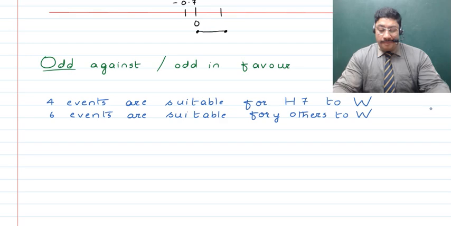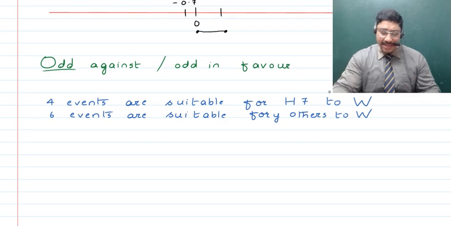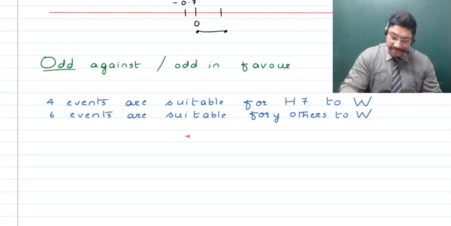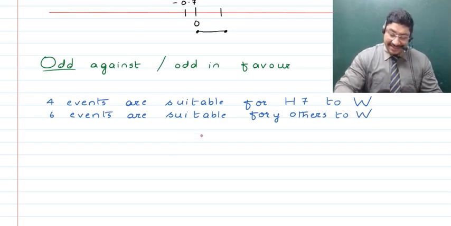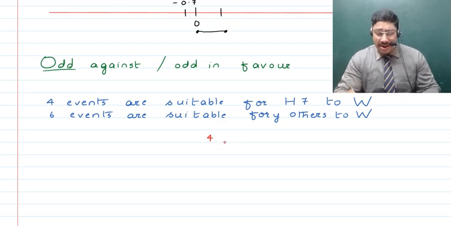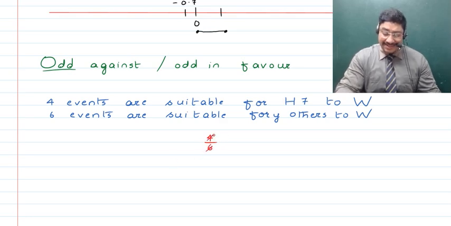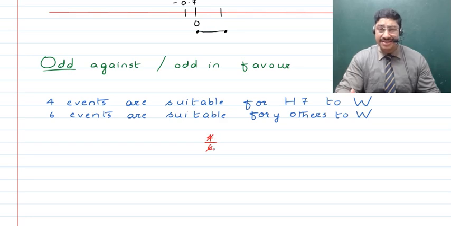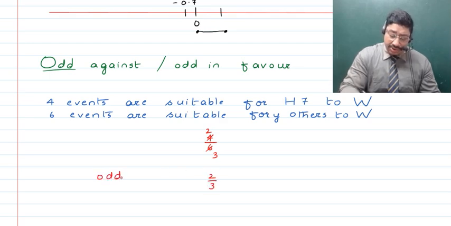So the favorable number of cases for horse 7 winning becomes equal to 7, I'm sorry, it becomes equal to 4. 7 is its number. And the ways in which it will not happen is 6. Now you further simplify this fraction such that the only common factor between them is 1. So 2 2s is 4 and 2 3s is 6. Thus 2 upon 3 will become the odds in favor.